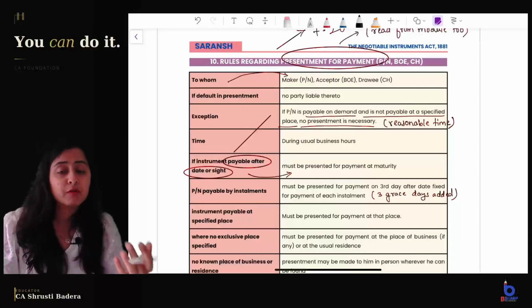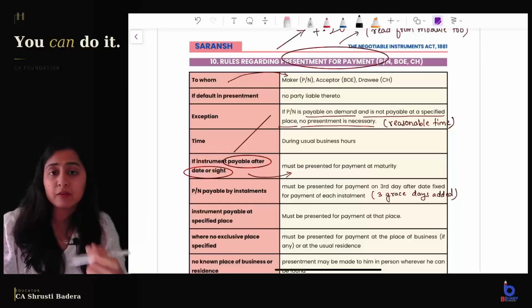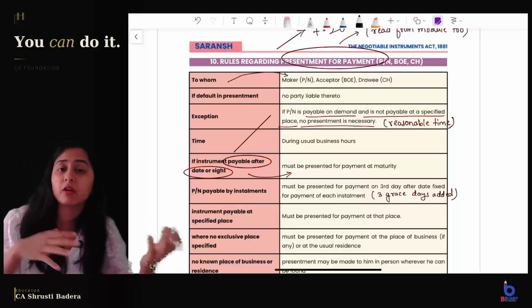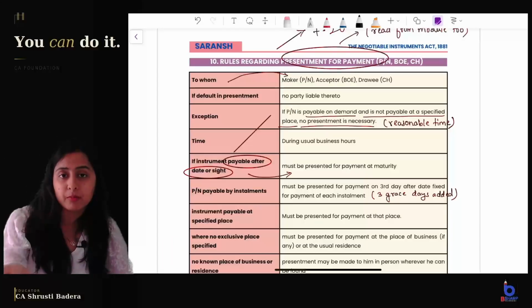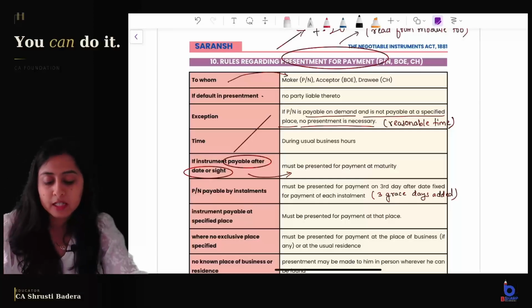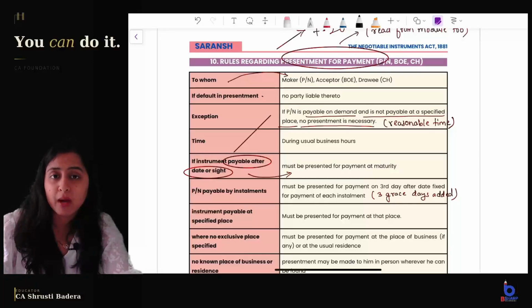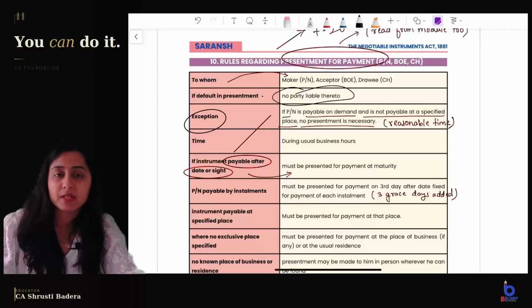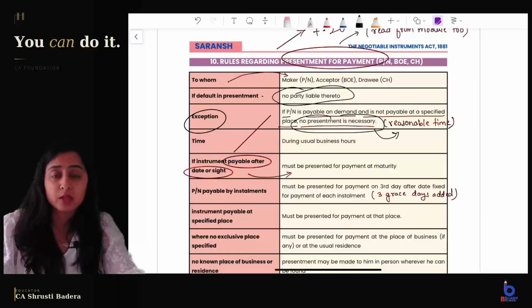So to whom will the presentment for payment be made? In case of a promissory note, the presentment for payment will be made to the maker of the instrument. If it is a bill of exchange, the presentment for payment will be made to the acceptor of the instrument, and in case of a check, the presentment for payment will be made to the drawee of the instrument. If there is default in presentment, no party is liable for such instrument. Exception to this: if the promissory note is payable on demand and it is not payable at a specified place, then no presentment for payment is necessary, but it has to be presented within a reasonable time.